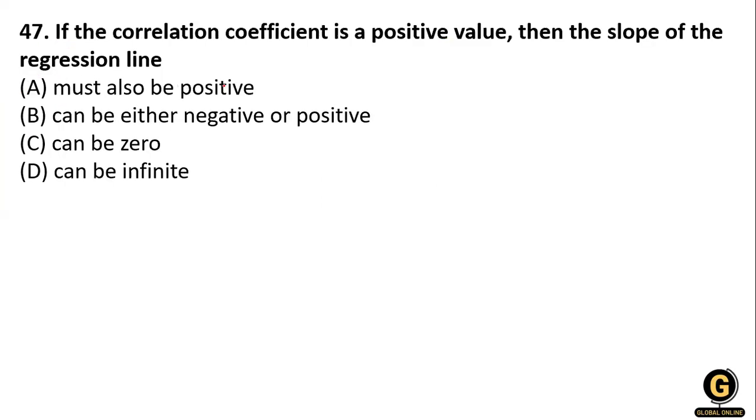Now the next question: if the correlation coefficient is a positive value, then the slope of the regression line will be: must also be positive, can be either negative or positive, can be zero, or can be infinite. So with a positive value, it must also be positive. Okay, it must also be positive.